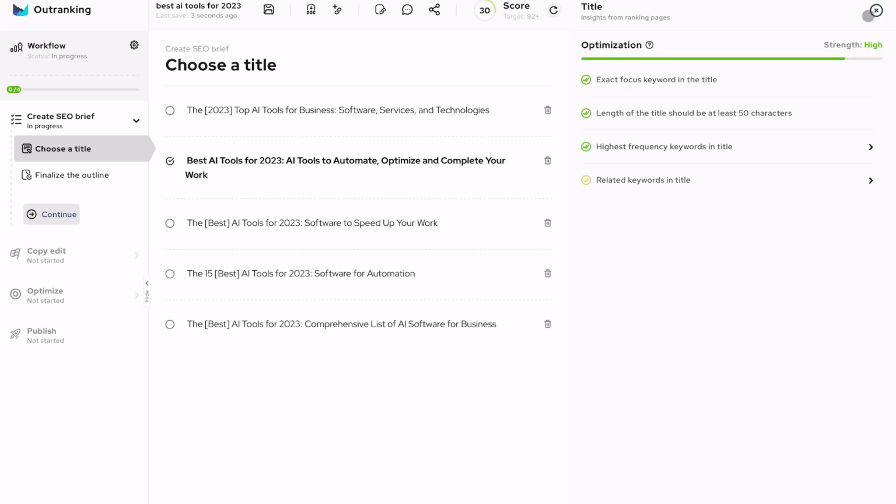I will see that the optimization of the title is pretty good. It's high. Then one thing we're missing is tools, business tools. We can have a look if we can integrate it into the title, maybe optimize and complete your work. That's okay. I think we leave the title like that. Then we'll just continue here.